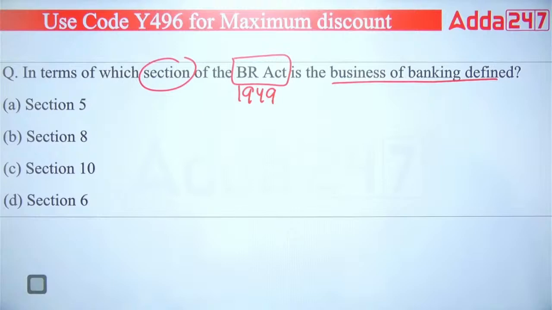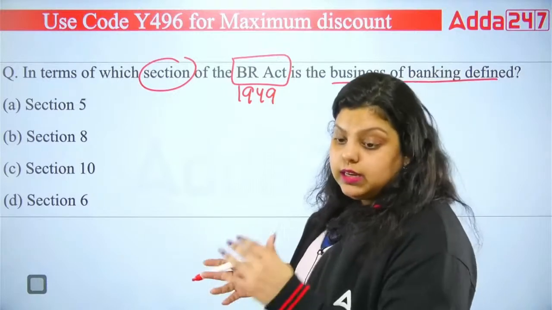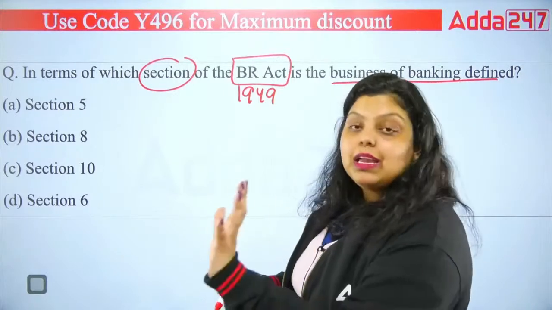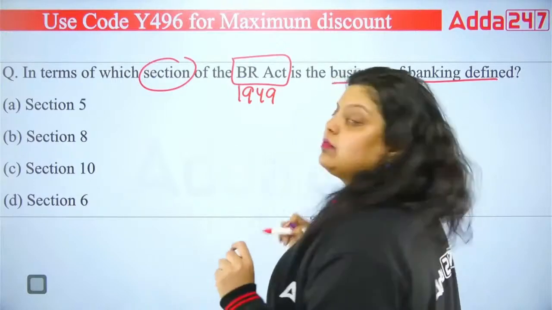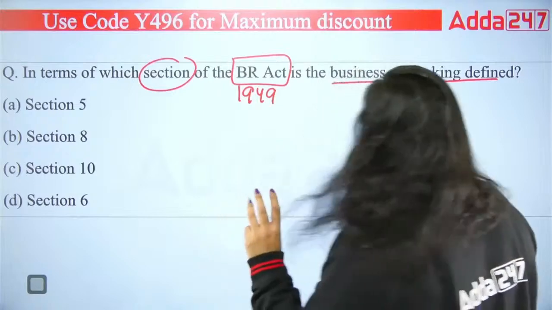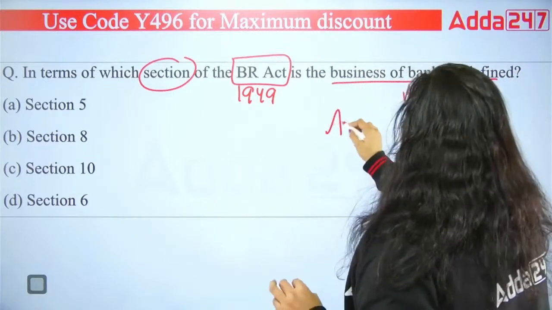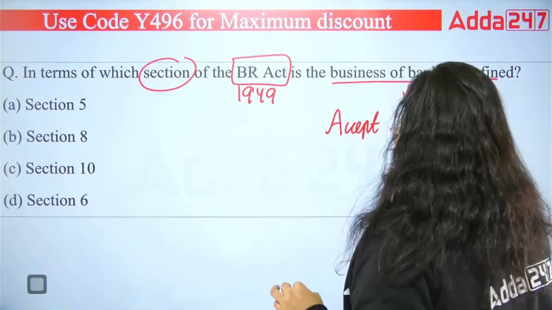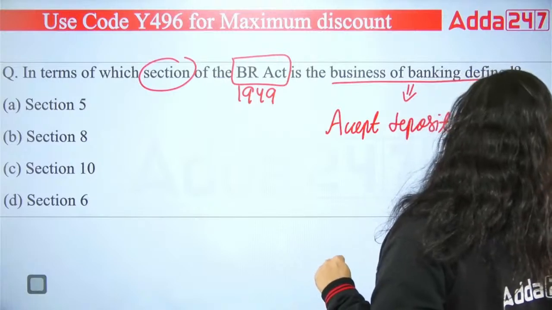Now, the Banking Regulation Act was introduced in 1949. Earlier it used to be known as the Banking Companies Act. Okay, and what is the business of banking? The business of banking has three features, or I can say it has been defined in three ways. The first is to accept deposits from the public.